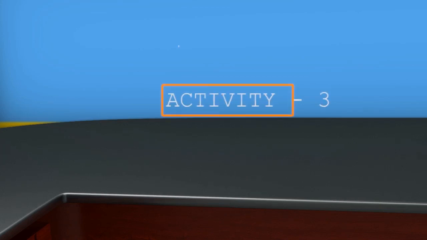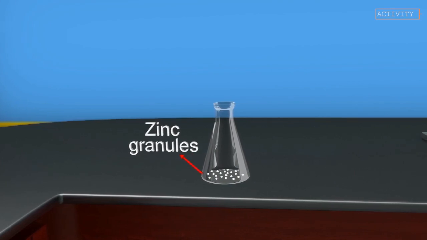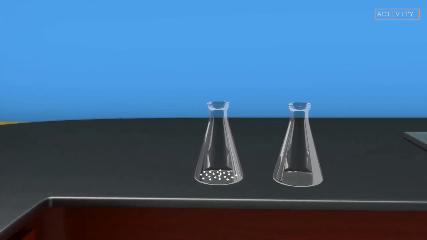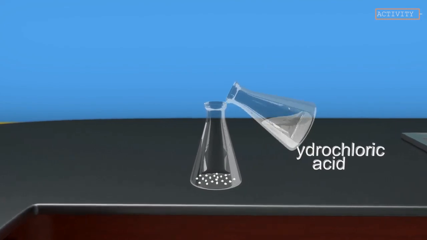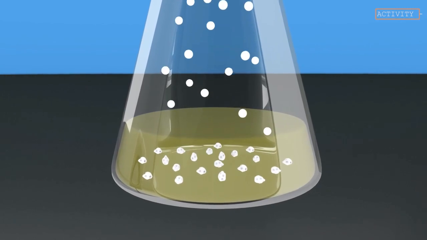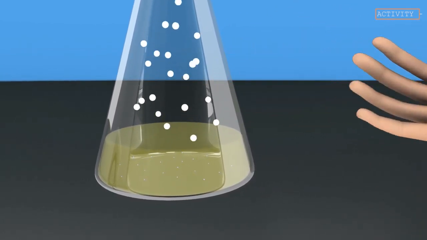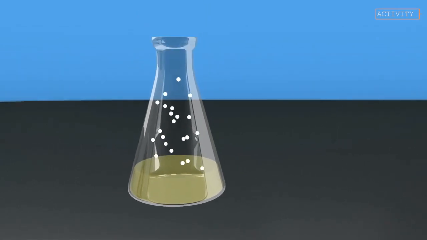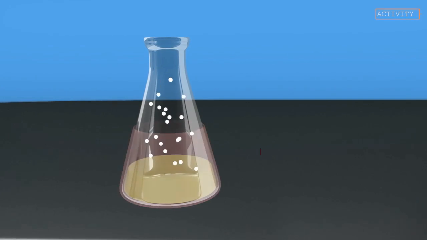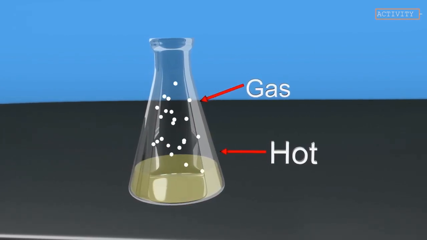Activity 3. Take a few zinc granules in a conical flask. Add dilute hydrochloric acid to this flask. Do you observe anything happening around the zinc granules? Touch the conical flask or test tube. Is there any change in its temperature? Yes, the surface of the test tube becomes hot, and a colorless cloud or gas is observed in the test tube.